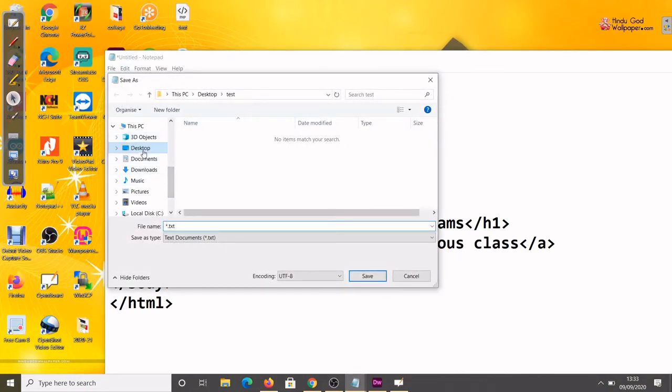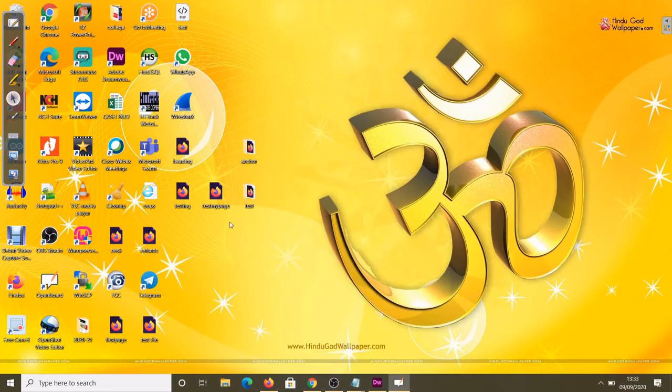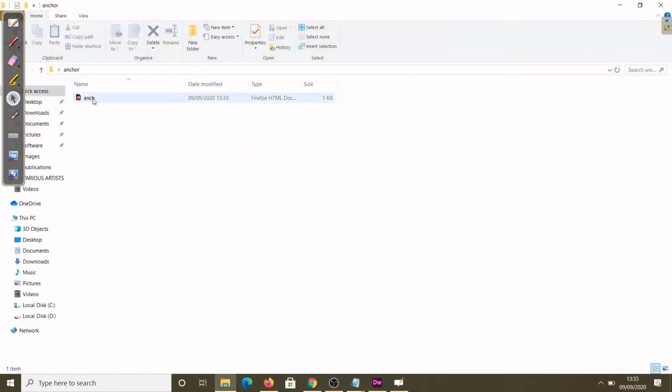So in the desktop anchor folder, I'm giving the file name anch.html, right? My best practice is to use double quotes, so there is no chance of it becoming .txt. Then open the anchor folder. Now you see only one file.